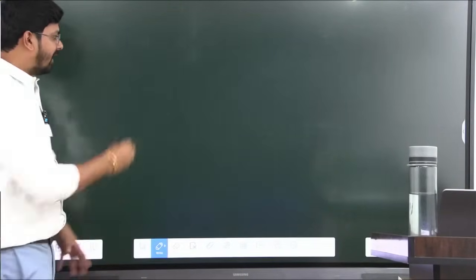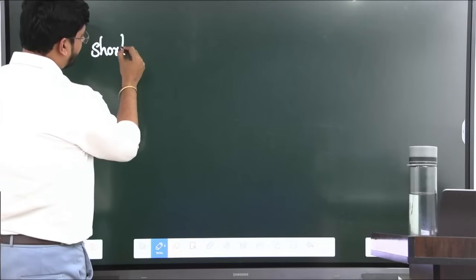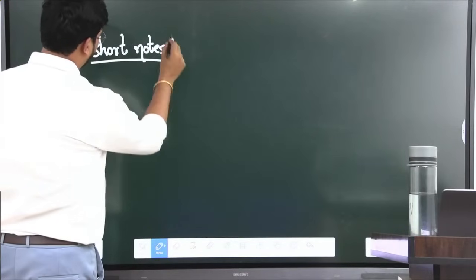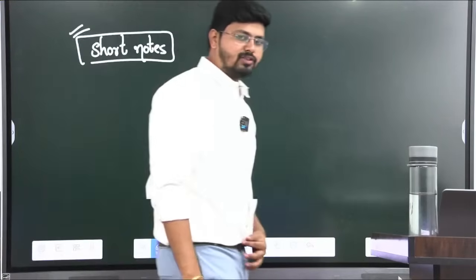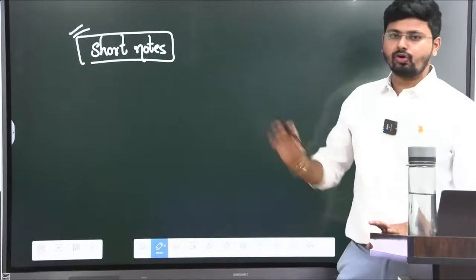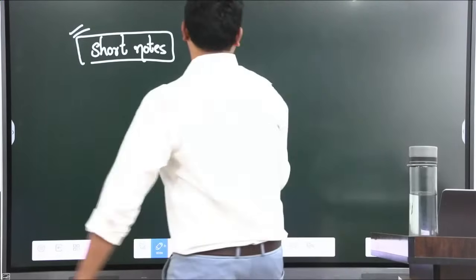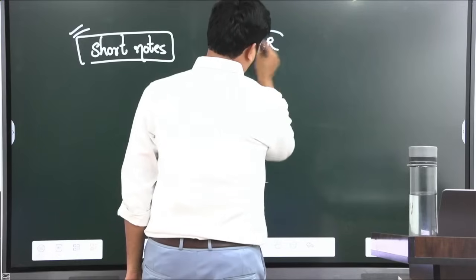In order to have multiple revisions, you have to ensure you are making your short notes in the same week itself. Whatever syllabus you are reading, you have to make the short notes that same week. How to make short notes? Suppose I take an example, cultural relativism or any other topic.